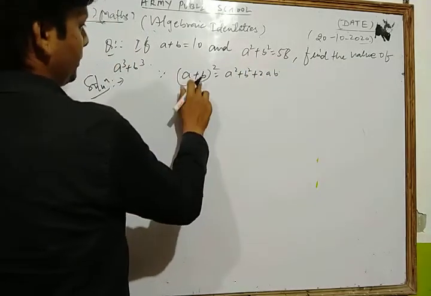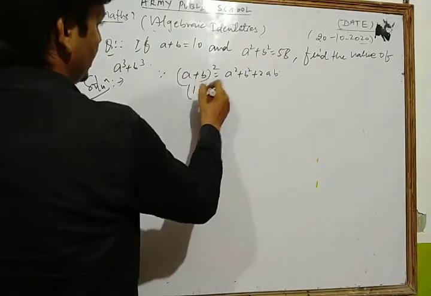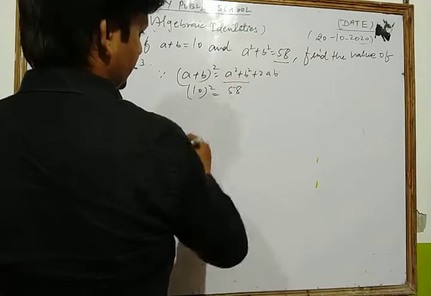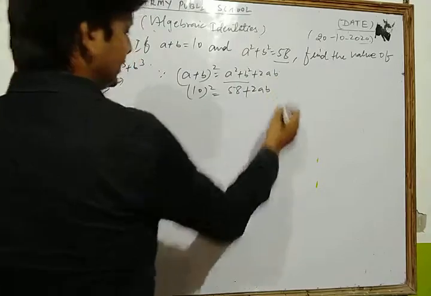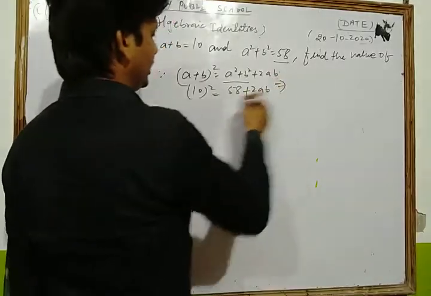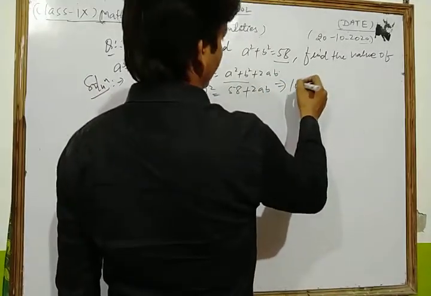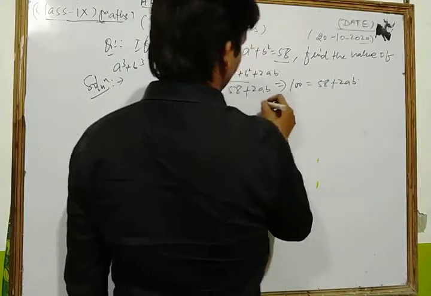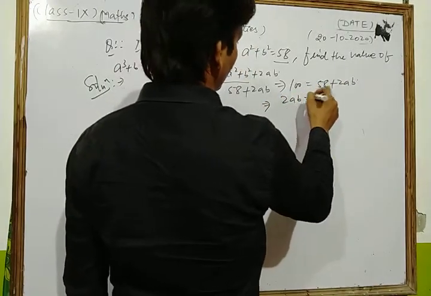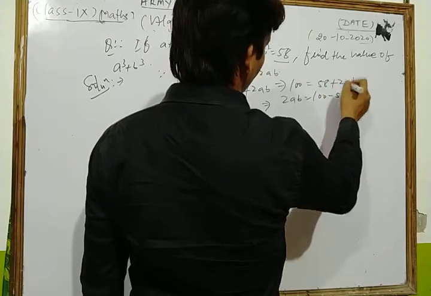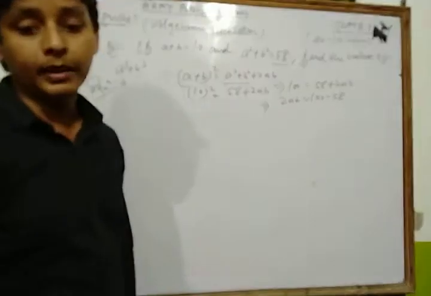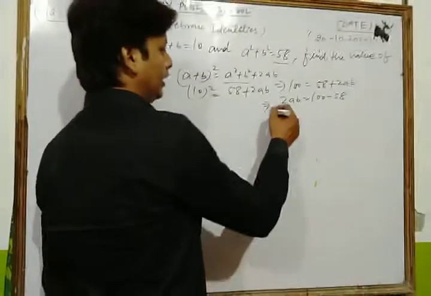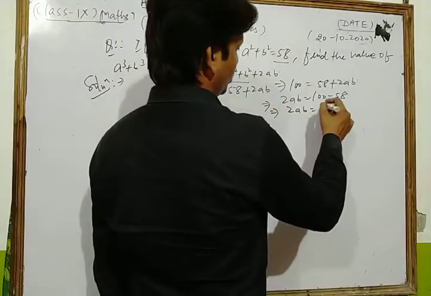Now look, the value of a plus b is 10, so we put 10 square is equal to the value of a square plus b square, which is 58, plus 2ab. So we have 10 tens are 100 is equal to 58 plus 2ab. Thus the value of 2ab is 100 minus 58, which is 42. So we have 2ab is equal to 42.